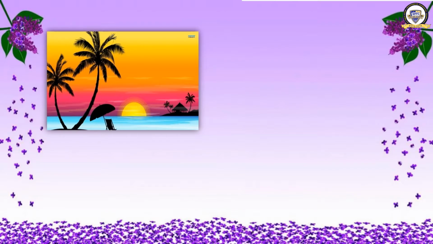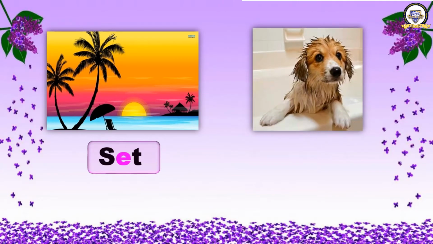We will write set. S-E-T, set. This is the last word. What is this? It is also a dog, but the dog is wet. W-E-T, wet. S-E-T, set, and W-E-T, wet.